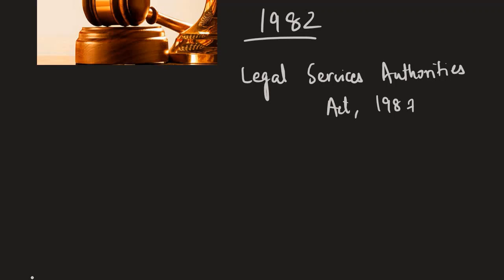So, who organizes these Lok Adalats? They are organized by the District Legal Services Authority, the State Legal Services Authority, the Supreme Court Legal Services Committee, the High Court Legal Services Committee, or the Taluk Legal Services Committee. This is done at intervals that they think fit, in places and for areas where they think it is appropriate to set up a Lok Adalat.